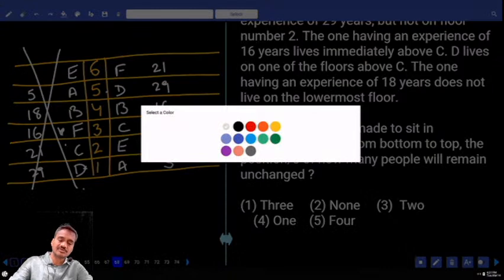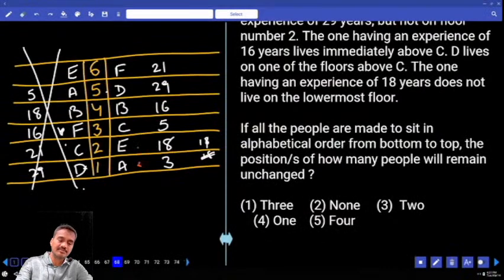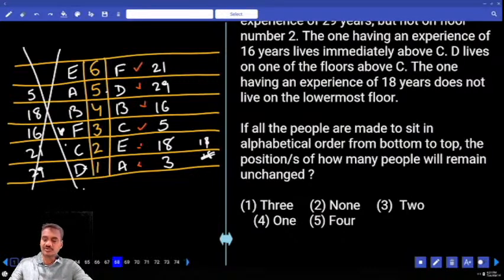Here, starting with whom? Starting with E: A, B, C, D, E, F. And C and F, there are 2 people who are in the same position. Question 68, that is choice 3.